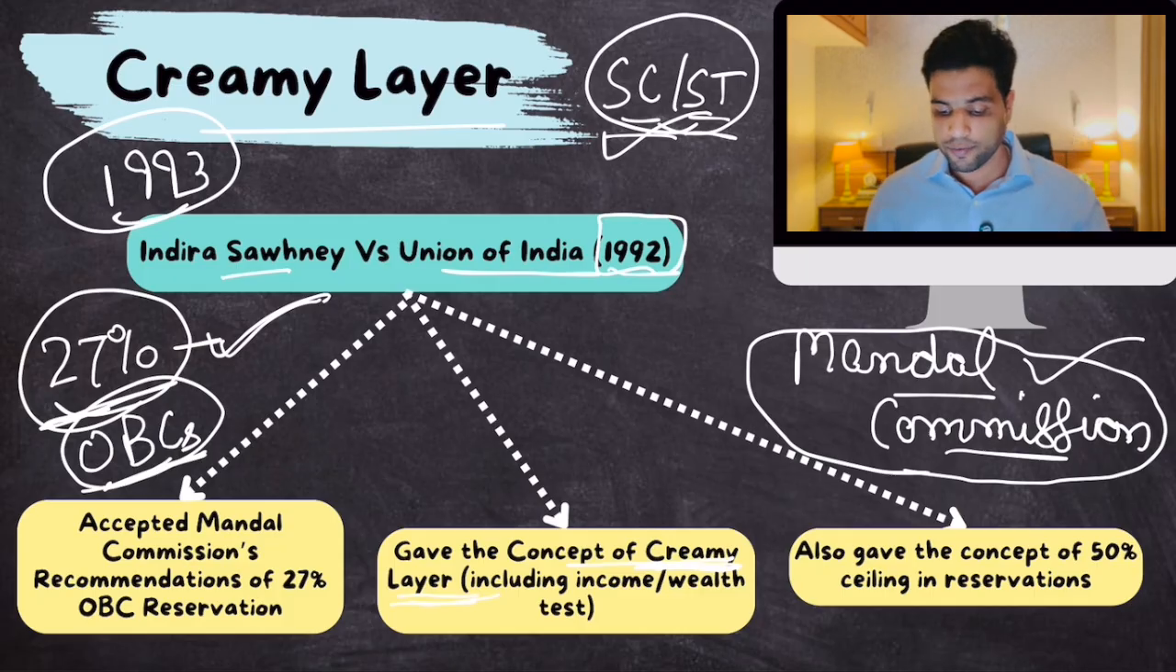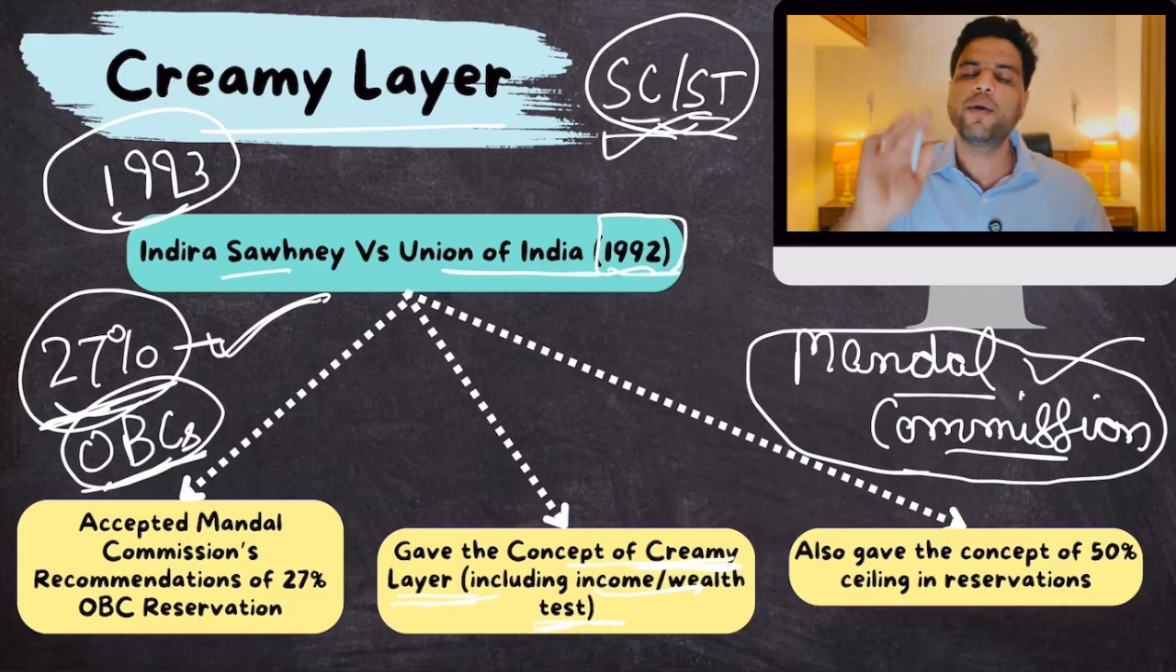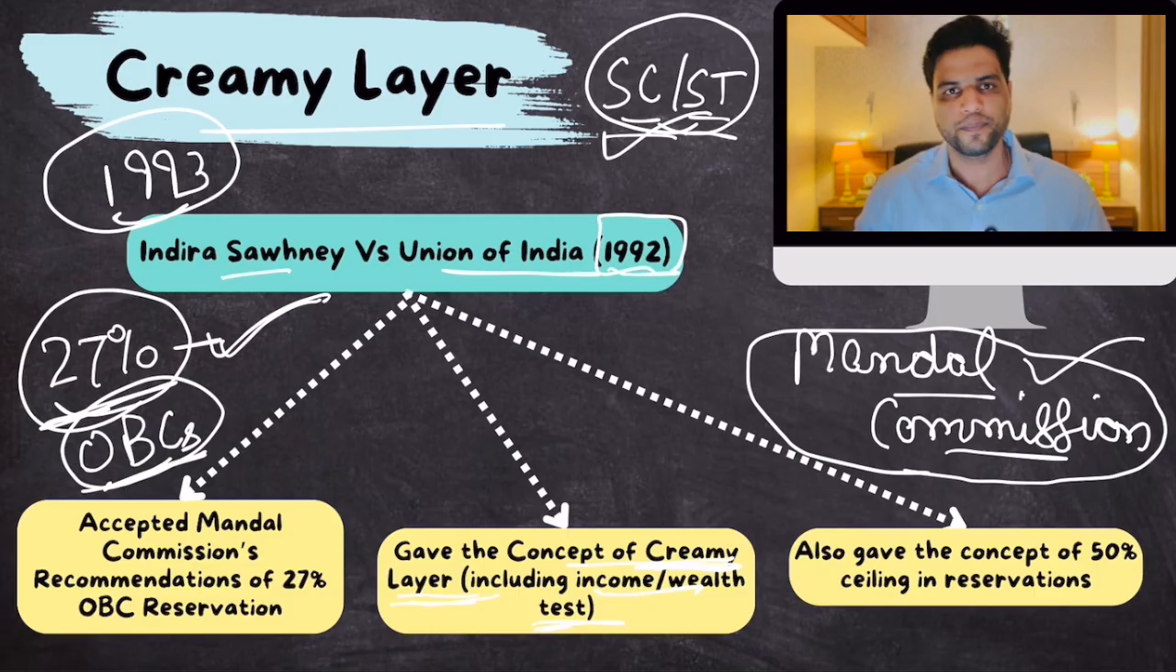They also gave an income or wealth test, that families who earn more than this much income, there is a particular threshold. If families earn more than that, well, they would be included in creamy layer. So all of this was given. Make sense? This is what creamy layer is. So this was caveat number one, creamy layer.